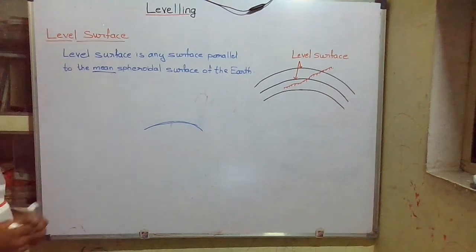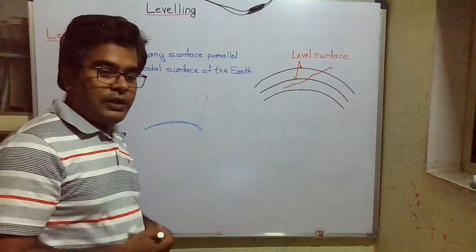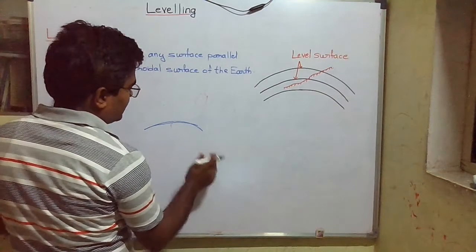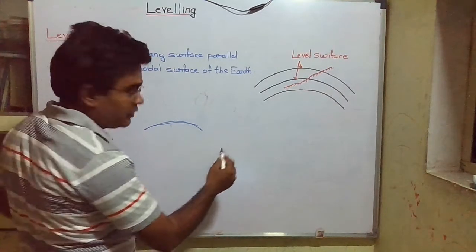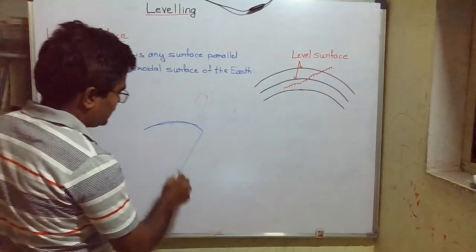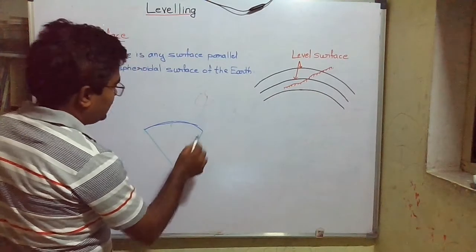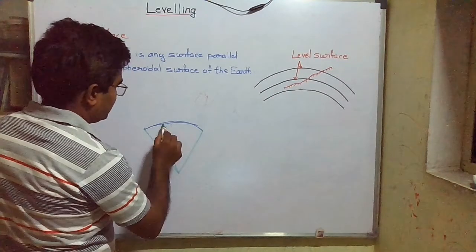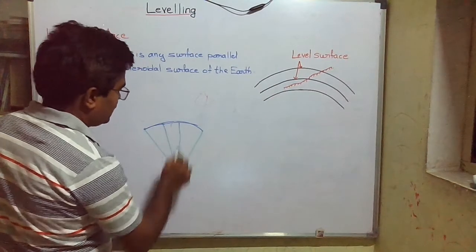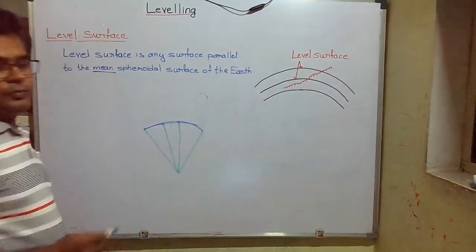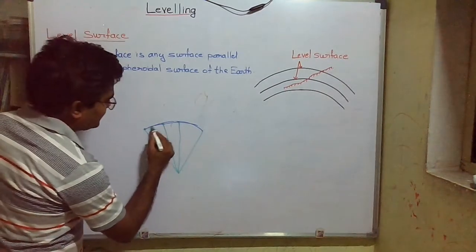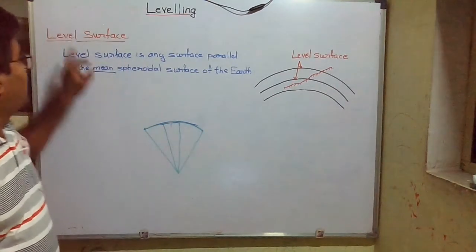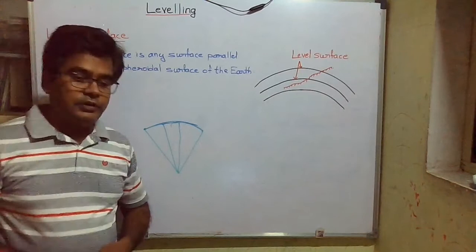If we consider the radius of the earth, suppose this is the radius of the earth, then the points joining equidistant from the center along the radius of the curve are nothing but the level surface. Thus level surface is regarded as a curved surface.